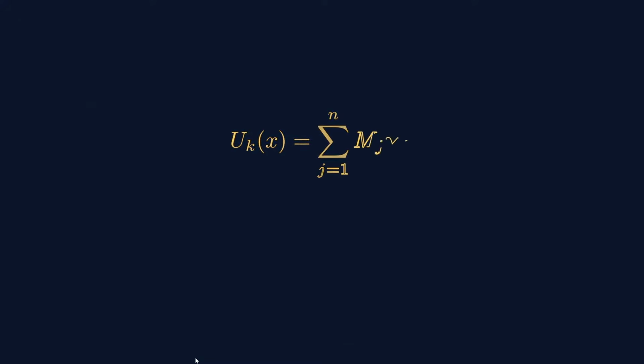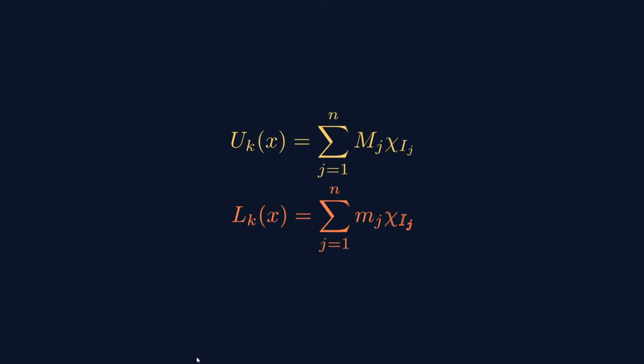Then we define the UKx in totality, LKx in totality, like this: the linear combination, sum of j running from 1 to n of Mj chi Ij. We call it a simple function. LKx is equal to sum j running from 1 to n of mj chi Ij. So these are two simple functions.